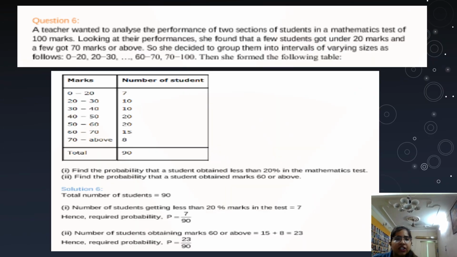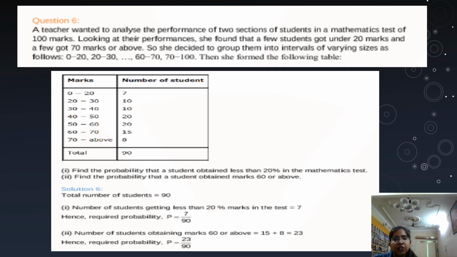Okay. Next question is, a teacher wanted to analyze the performance of 2 sections of students in a mathematics test of 100 marks. Looking at their performance, she found that a few students got under 20 marks and a few got 70 marks or above. So she decided to group them into intervals of varying sizes as follows. So we have to classify that. Okay, how we will classify?